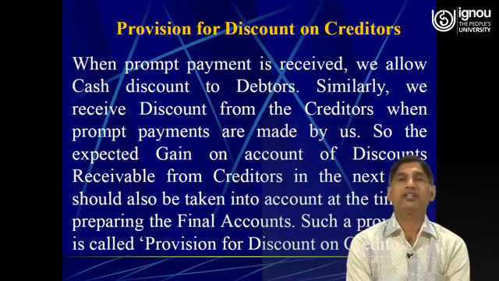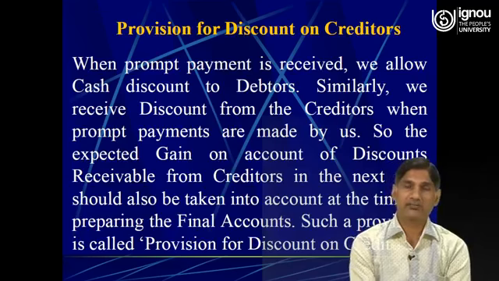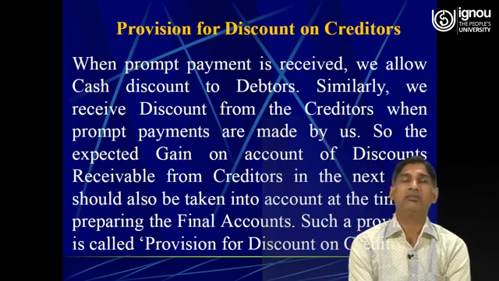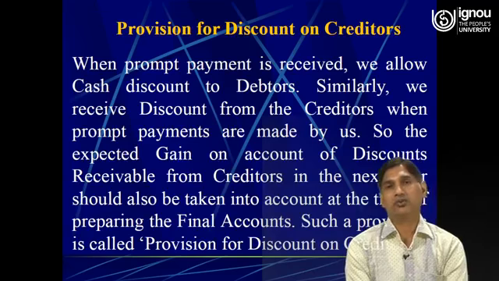Likewise, when we buy goods on credit from our supplier, we also receive a cash discount from the suppliers. The supplier also offers us a cash discount if we make prompt payments to them.